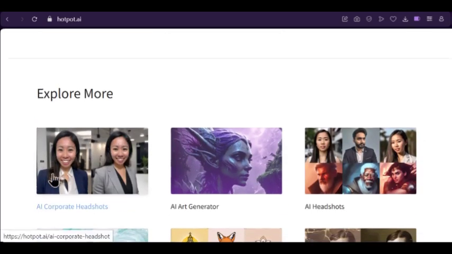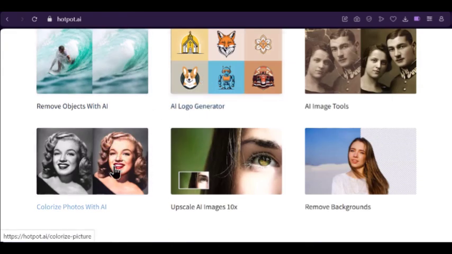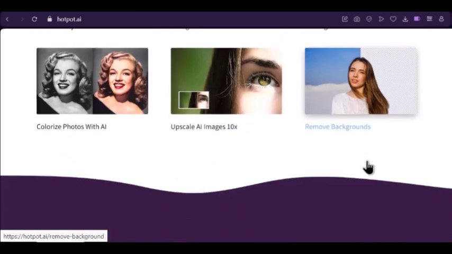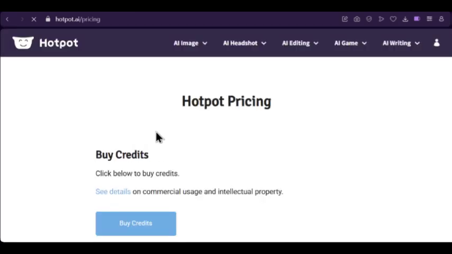And then we have explore more things you can do. Image tools, you can see this image made better. Logo generation here, colorize the photo, upscaling image 10 times, removing background, and let's look at the pricing quickly. Let's see if we can have access to the pricing.